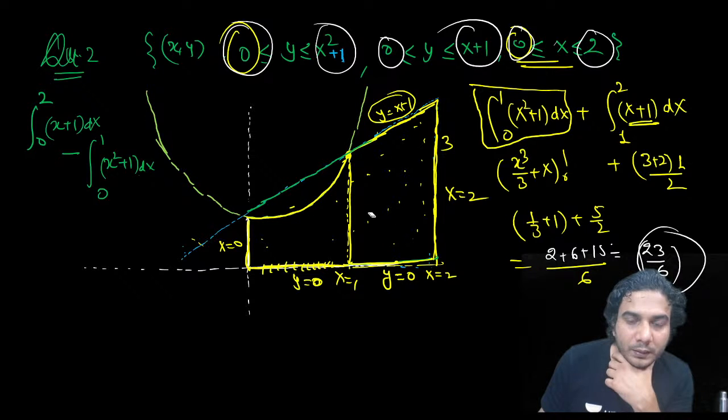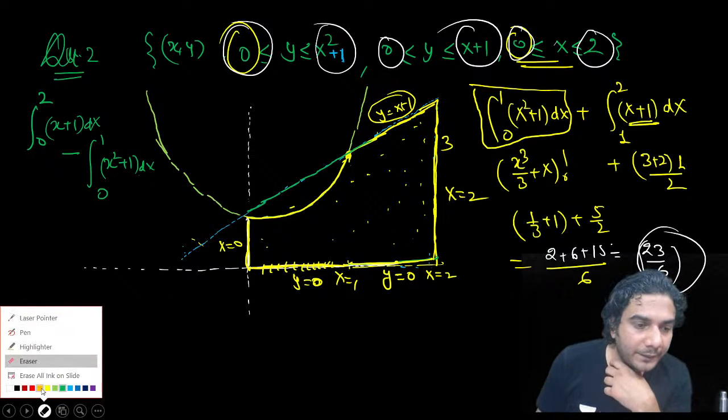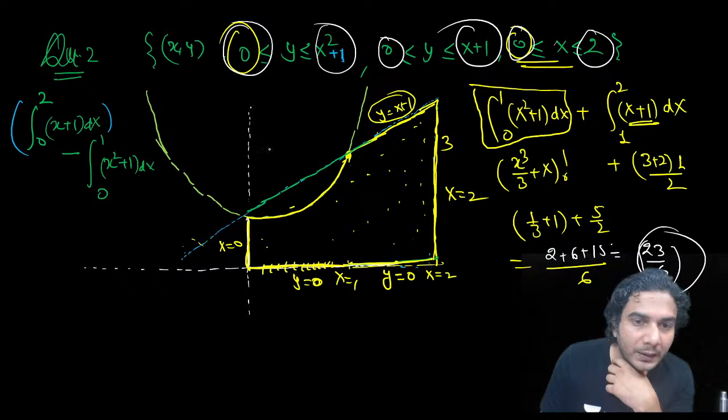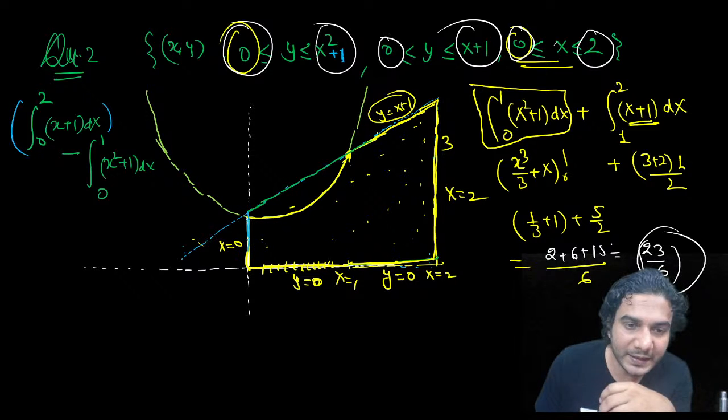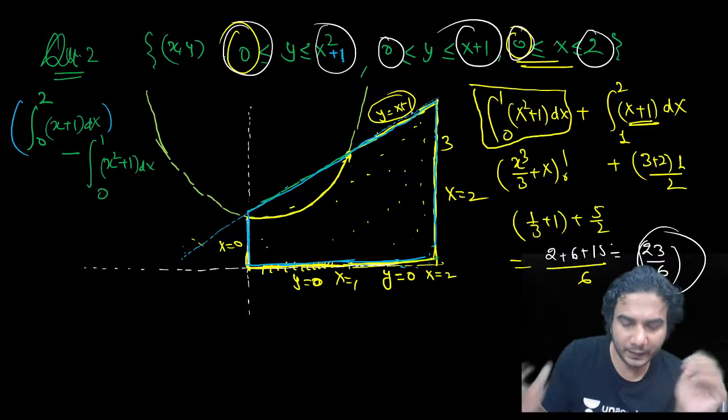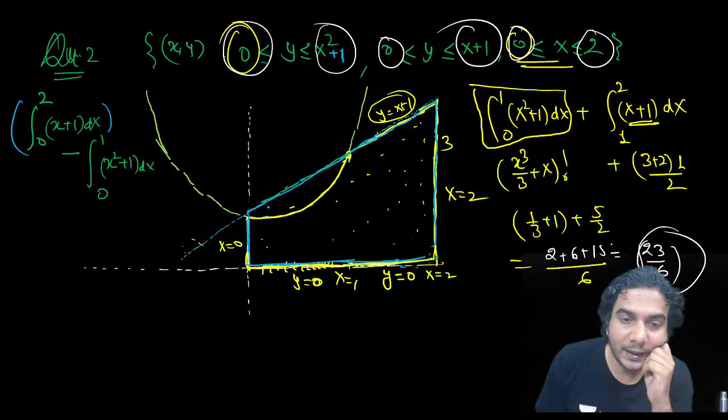Okay. Look, when you integrate the first part, this part, it will give you the area of this bigger trapezium. Do you see this trapezium, this bigger trapezium, right? Which we can also find by the trapezium formula, sum of parallel sides, right? And after that you are subtracting the parabola. That means you are subtracting this area from this trapezium. You are subtracting this area.